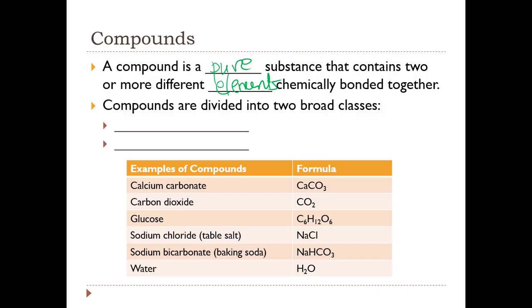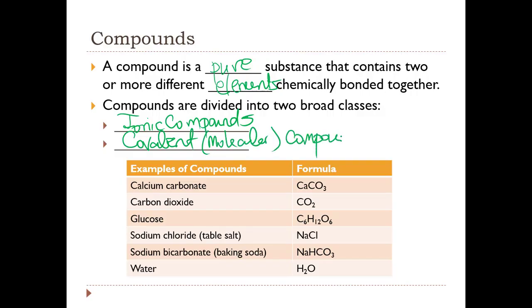So we have ionic compounds and we have covalent or molecular compounds. And by the end of this chapter, hopefully you should be able to distinguish which of these are ionic compounds and which of these listed here in this table are covalent or molecular compounds.